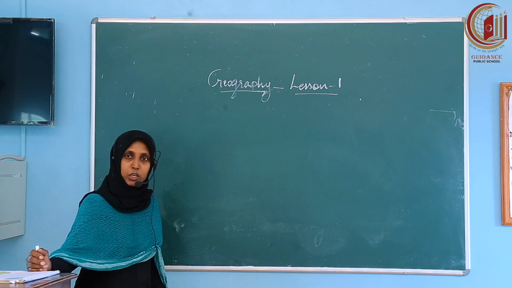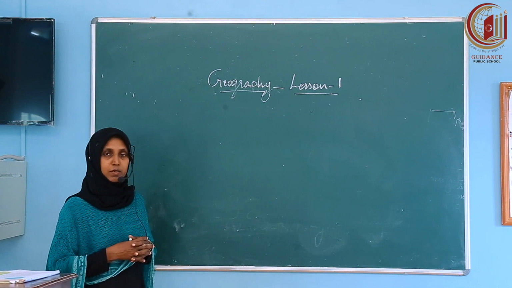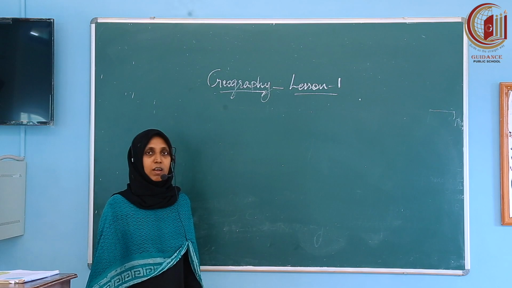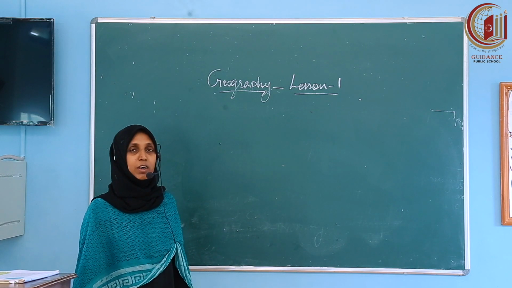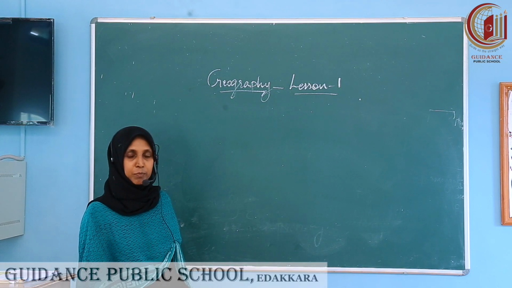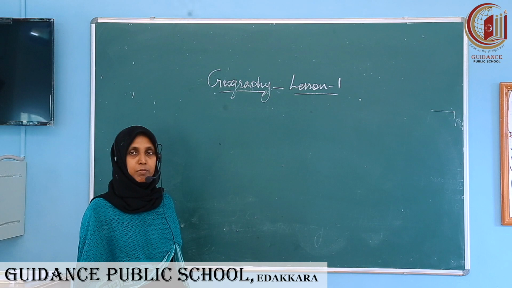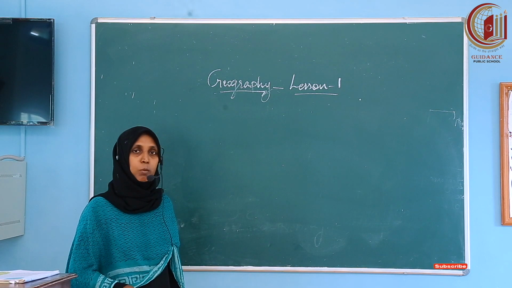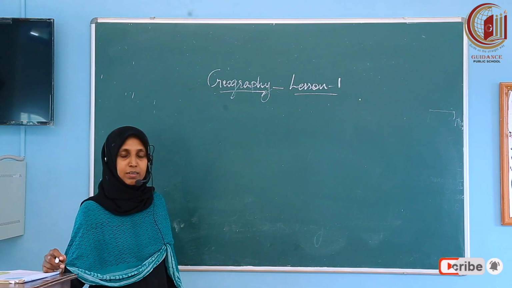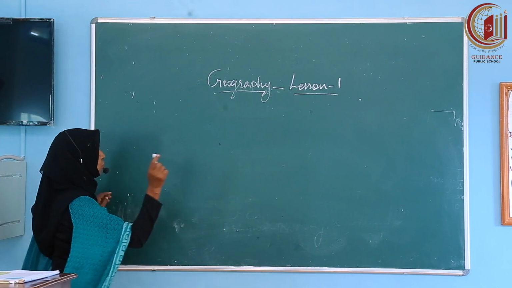Now you all are promoted to 6th standard. In 6th standard, one of our subjects is social science. What is social science? It is a branch of science that deals with human society and the relationship between individuals. In school level, this social science includes subjects like geography, political science, and history. Today, let us start our first lesson from geography, the Earth in the solar system.